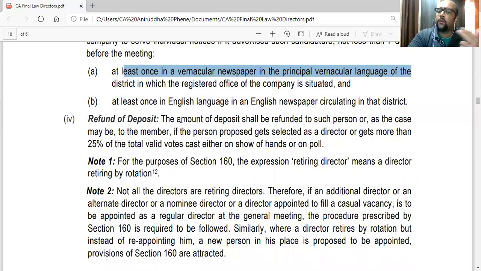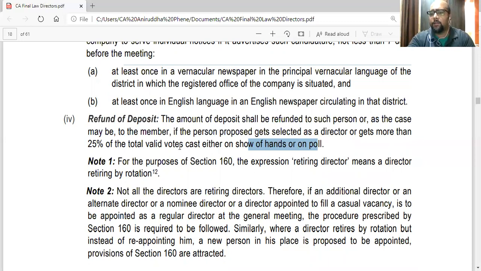Refund: the amount of deposit shall get refunded to such person or, as the case may be, to the member, if the person proposed gets selected as a director or gets more than 25% of the total valid votes cast either on show of hands or on poll. So show of hands and poll are the voting methods. But basically, if he gets elected or at least gets more than 25% of the votes in his favor, he will get the refund of the deposit. Otherwise, no refund.